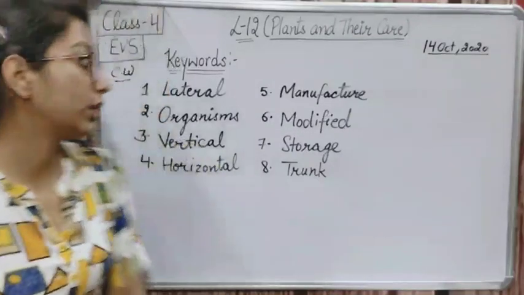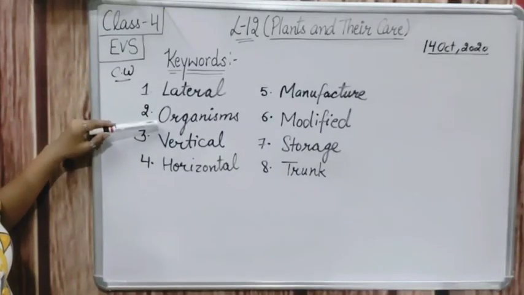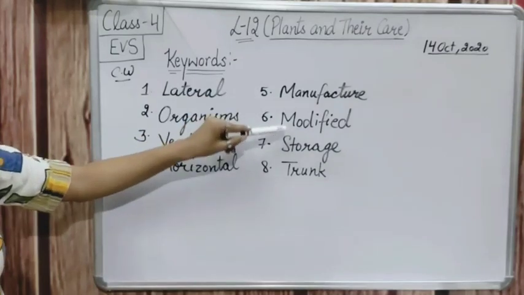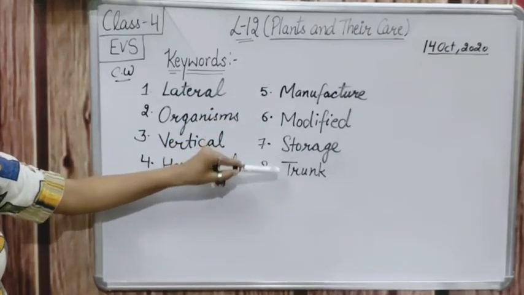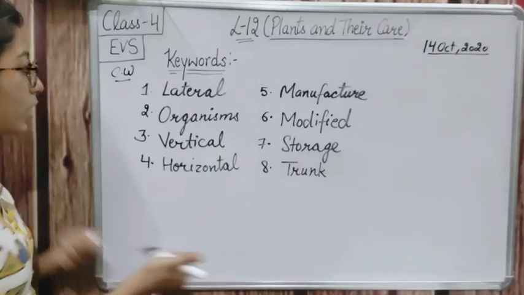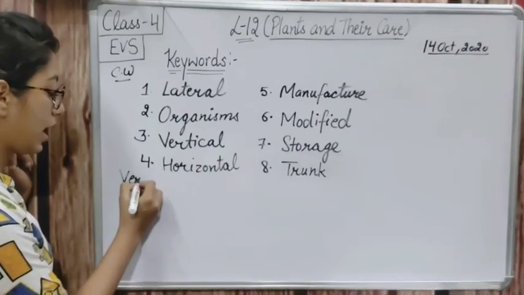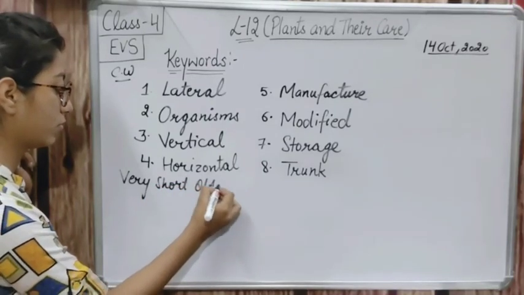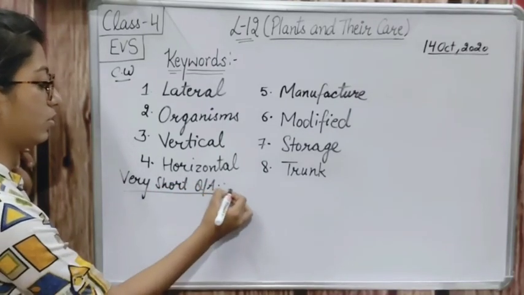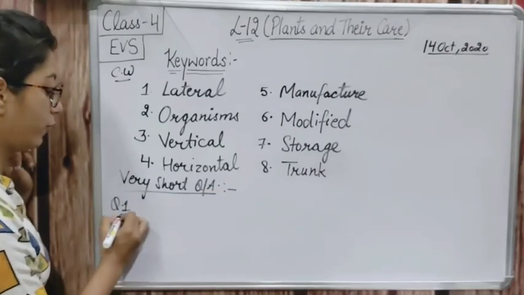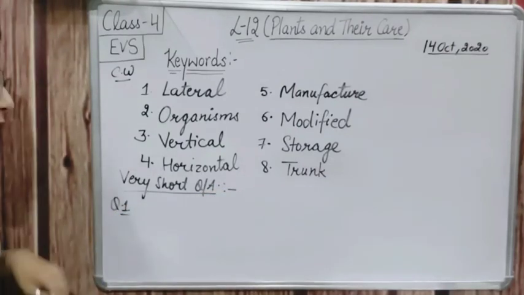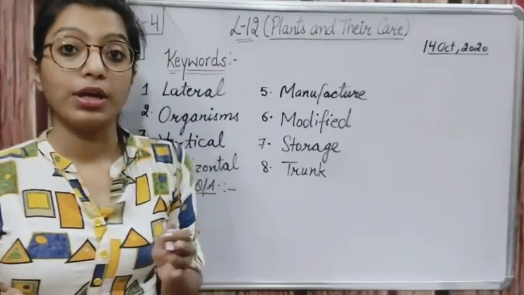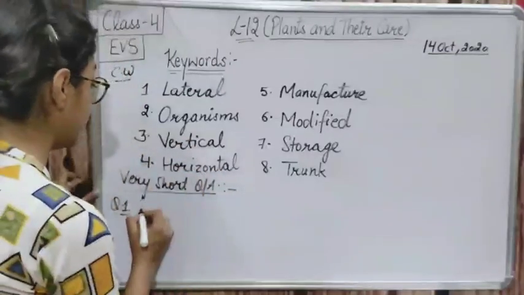Again, I am repeating: lateral, organisms, vertical, horizontal, manufacture, modified, storage, and trunk. After that, make a heading of very short question answer. So we are starting with question number one. First question is, name the 2 main systems that plants have.